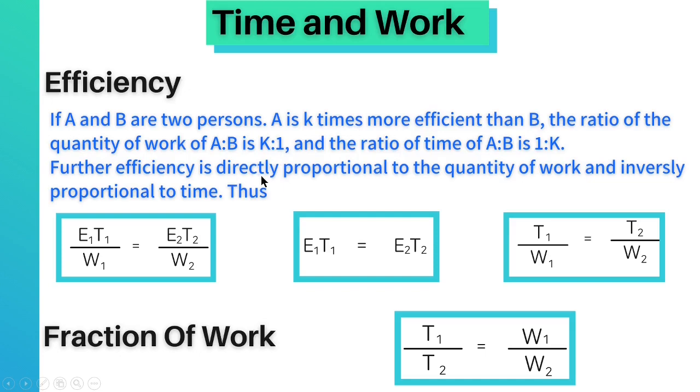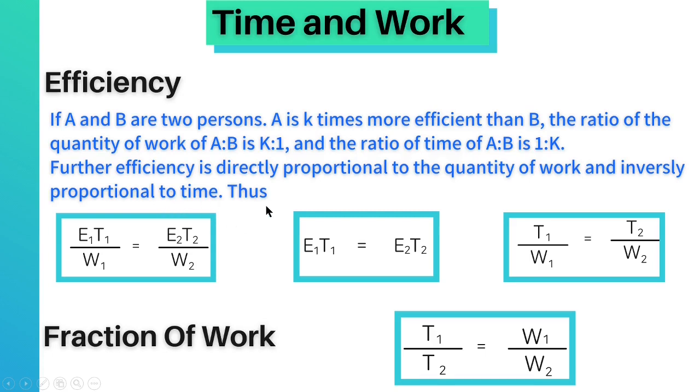Further, efficiency is directly proportional to the quantity of work and inversely proportional to time. If a person is more efficient, he will be able to do more work. It means that efficiency is directly proportional to work. And if a person is more efficient, he will take less time. Thus, efficiency is inversely proportional to time.